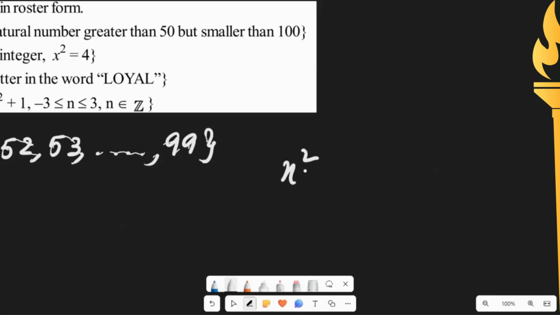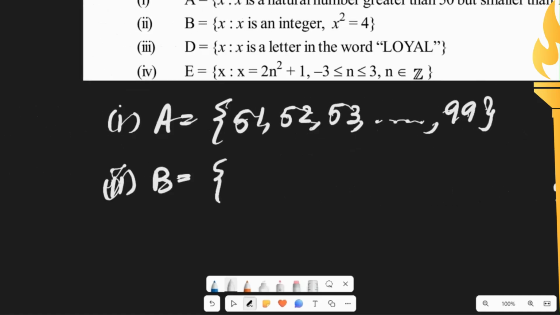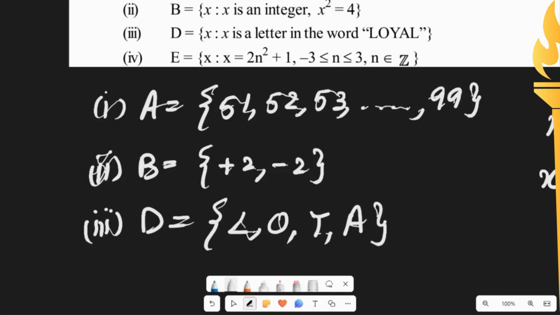Next, second one, B, x is an integer where x square is equal to 4. So if x square is equal to 4, and if we root on both sides, we would get x is equal to plus or minus 2. So set B has plus 2 and minus 2. Third one, D, x such that x is a letter in the word loyal. So since we don't repeat letters, we would get L, O, Y, and A.